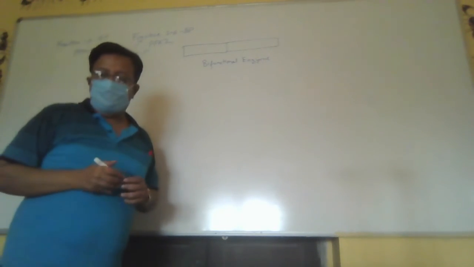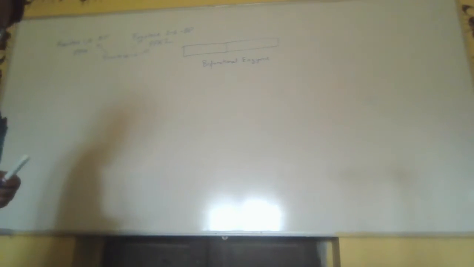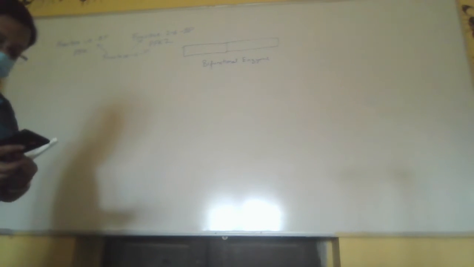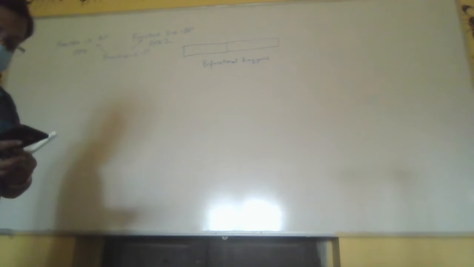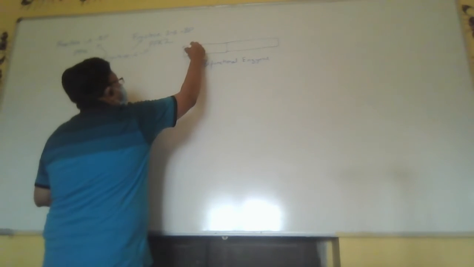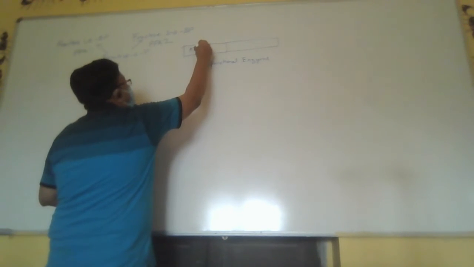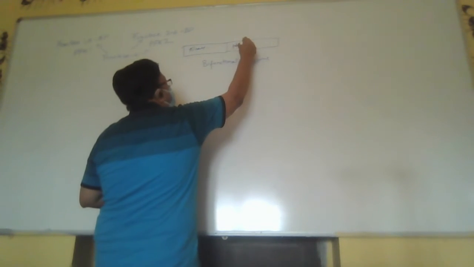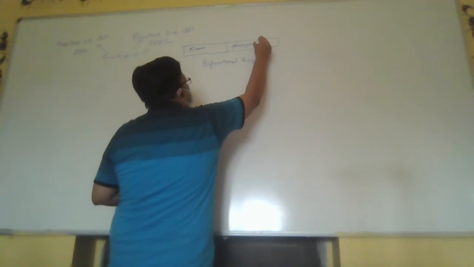One side of the enzyme is a kinase and the other side is a phosphatase.